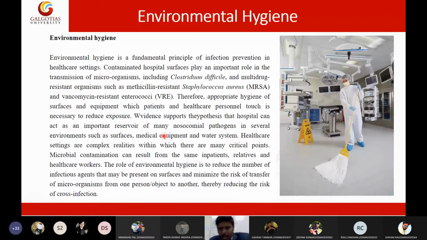Then the second one is environmental hygiene. I need not say much. Obviously, whatever environment we have.